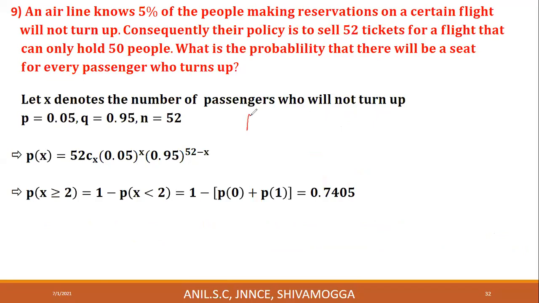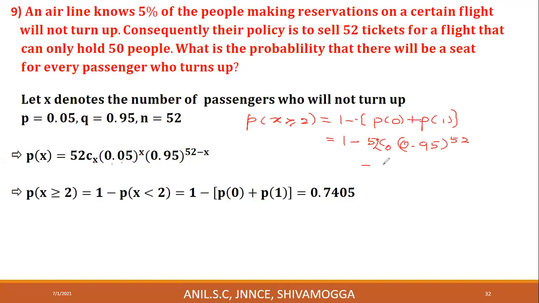Therefore, P when x is greater than or equal to 2 is equal to 1 minus P of 0 plus P of 1. The rest you can do. This is equal to 1 minus P of 0. Put x equal to 0 here: 52C0 into 0.05 whole power 0. X is equal to 0 means 0.05 whole power 0 is 1, into 0.95 whole power 52.